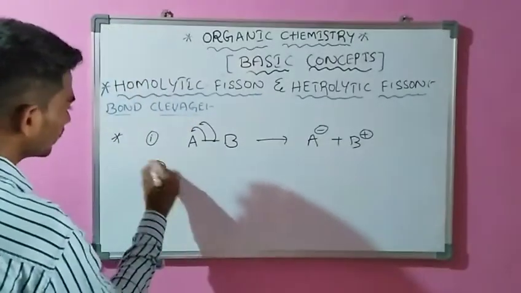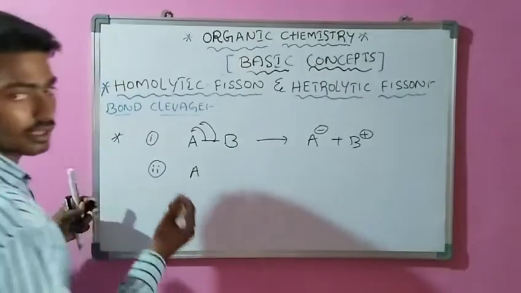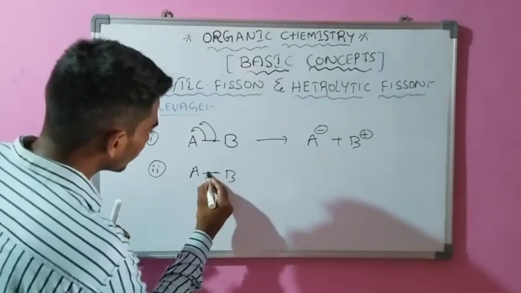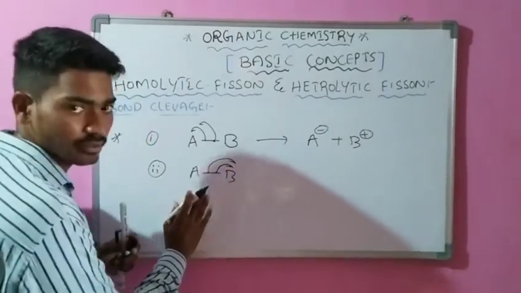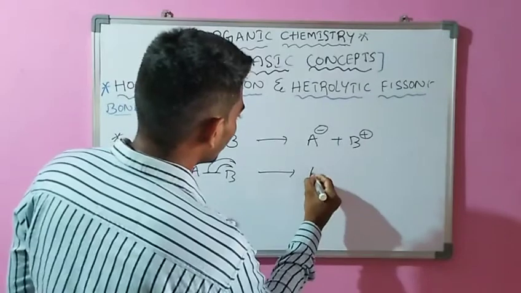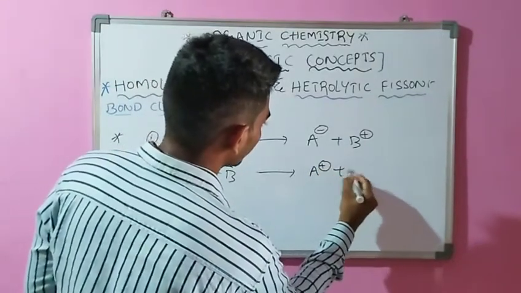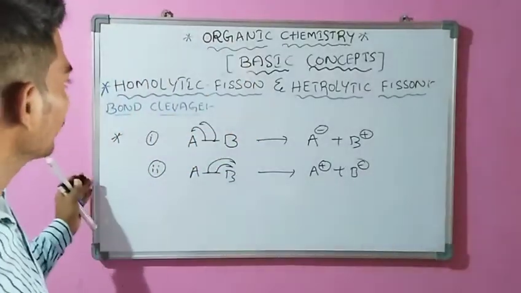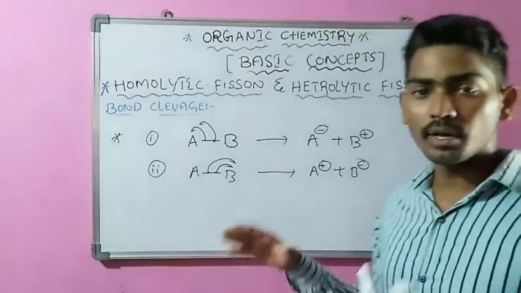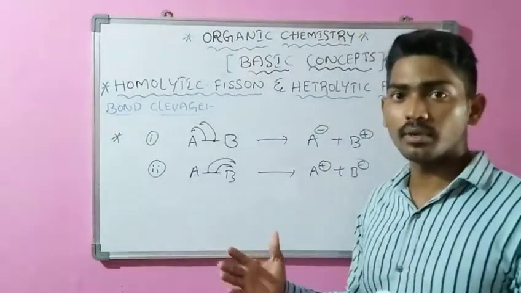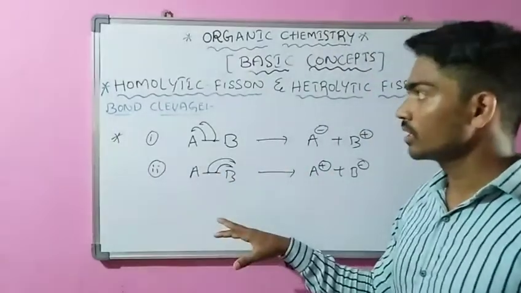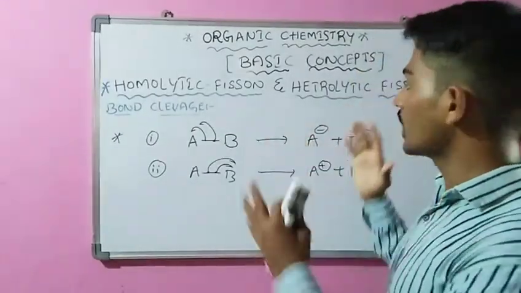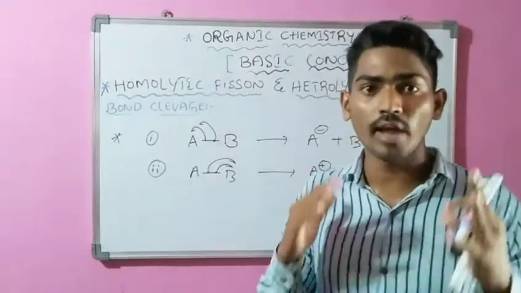And another cleavage, another case: A bonded to B. Here B has more electronegativity than A, so this type of cleavage takes place. This is heterolytic cleavage. You understand this heterolytic cleavage is based on the electronegativity of the atoms. Finally, this basic concept mainly depends upon the electronegativity of atoms.